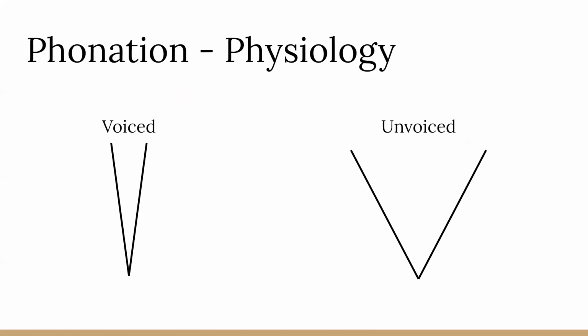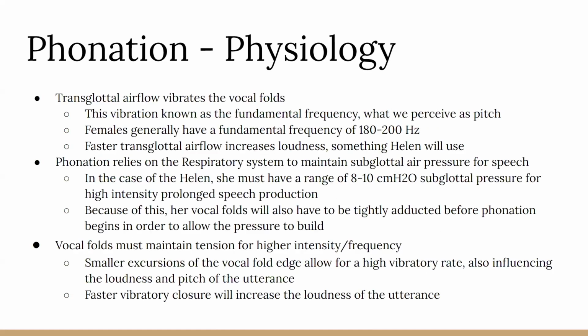Finally, some physiology. We're going to look at voiced versus unvoiced. This basically means that the vocal folds are either close enough to vibrate or they've been abducted. What abducted means is that the posterior cricoarytenoid muscles have moved the vocal folds apart. This is for unvoiced sounds, and the voiced sounds are created by the movement of the adductors, your lateral cricoarytenoid muscle and the interarytenoids. And some more physiology.